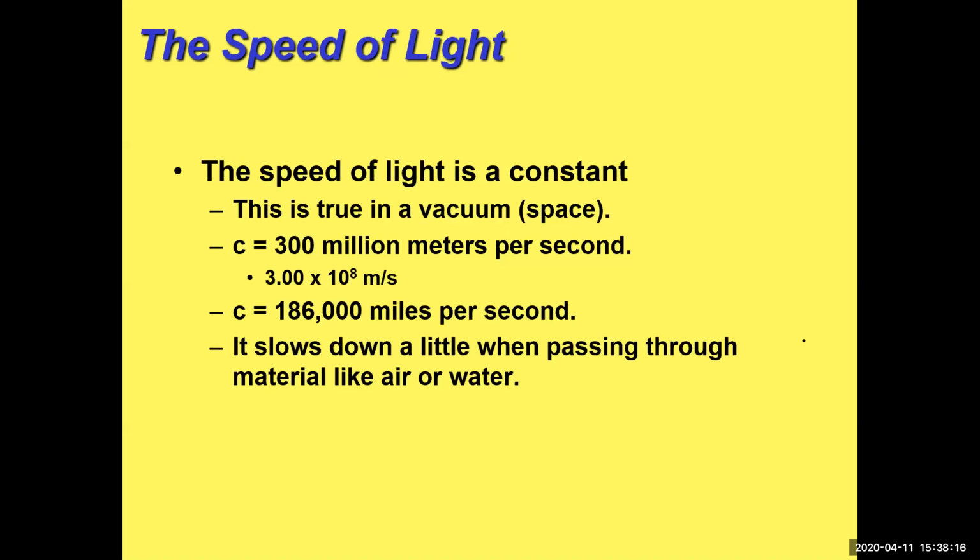So we know that light bounces off some matter, but there are some things that are transparent, like air or water or glass, that light can get through. And it does slow down a bit. And the amount it slows down is given by a number called the refractive index. We don't have to know that in Chem 200. You'll run into that if you take more chemistry or physics.